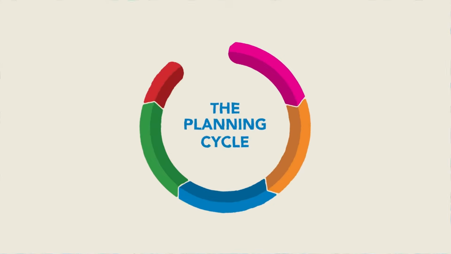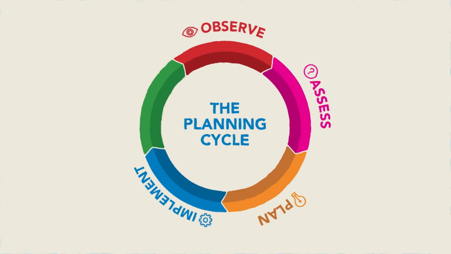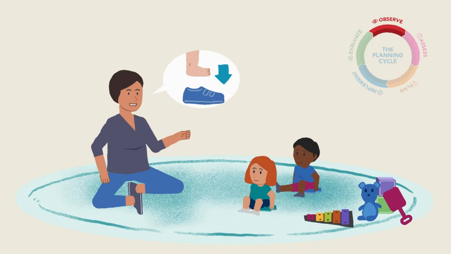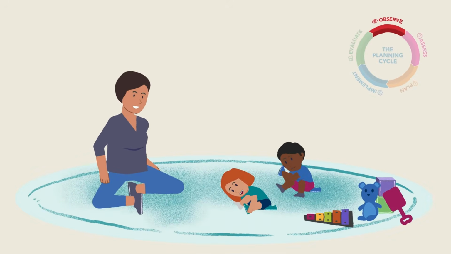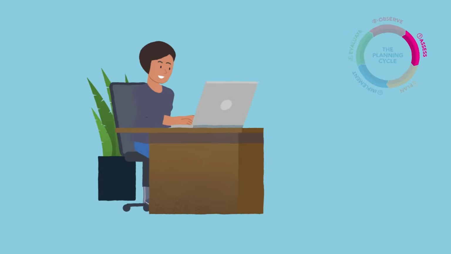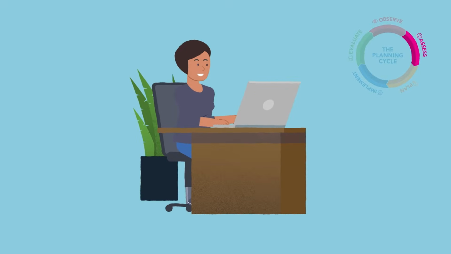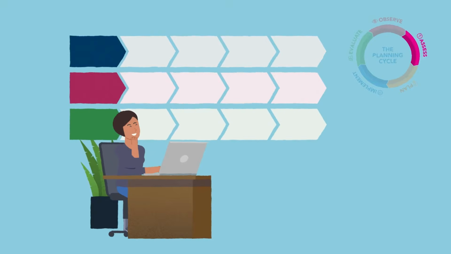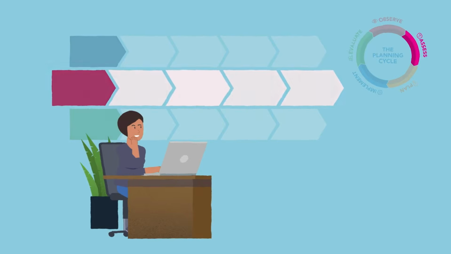Let's look at how the executive functions learning trajectory can be used with the Early Years Learning Framework version 2 planning cycle. First, an educator or teacher observes a child following verbal instructions. Next, the educator or teacher refers to the learning trajectories to help assess the learning they are seeing, identifying the indicator that best describes the child's skill.